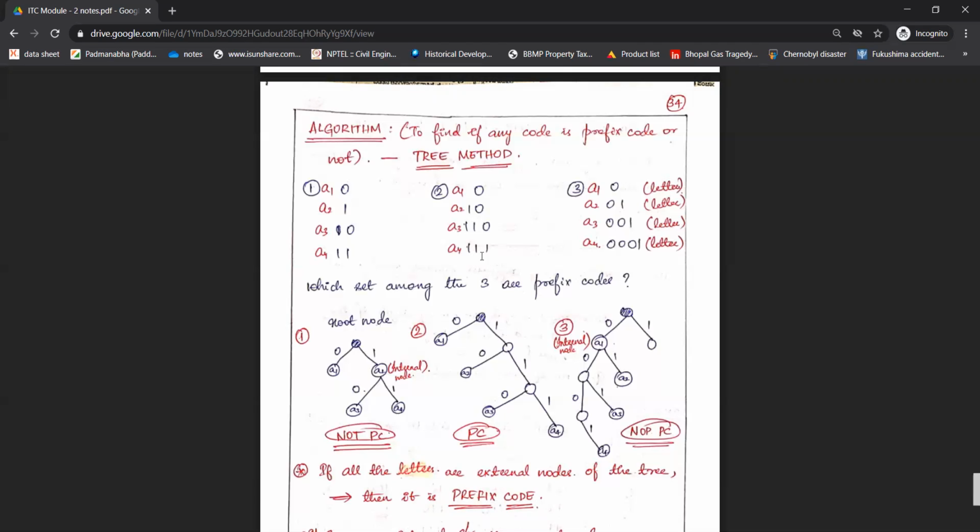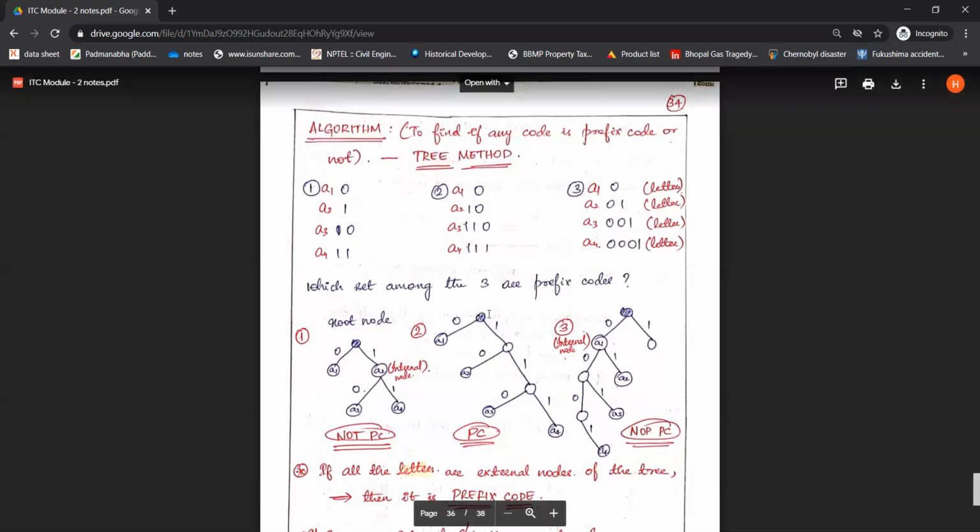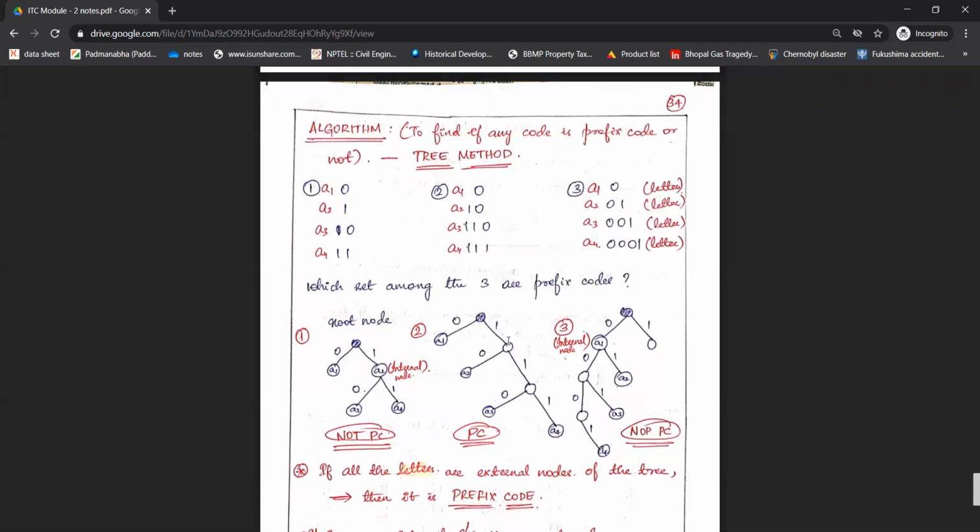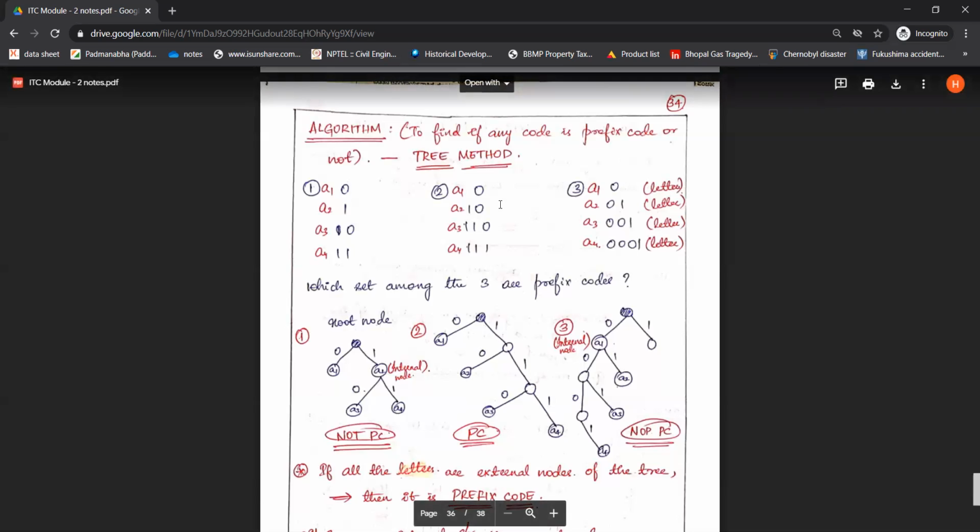Next, we have 111 as the code word for A4. So that I'll be getting in this path. If you observe from the root node, 1, 1 and 1. Terminate the branching and name this node as A4. This is the tree diagram for the second set of code words.